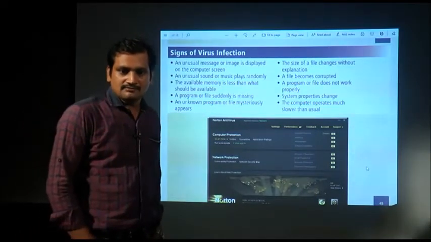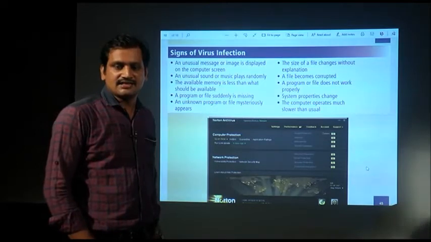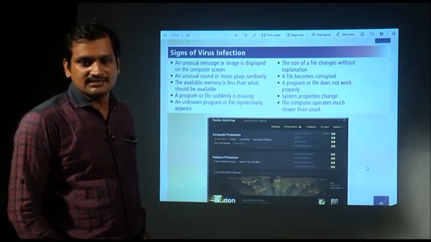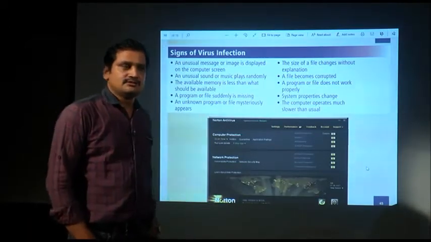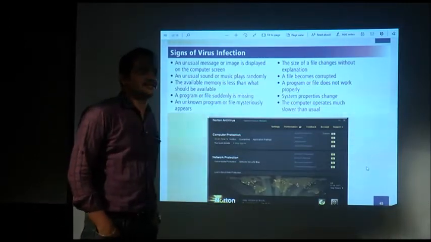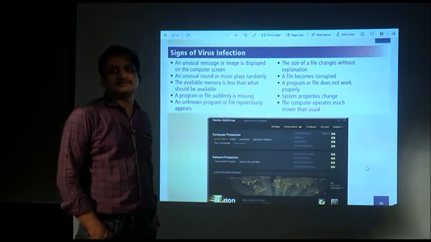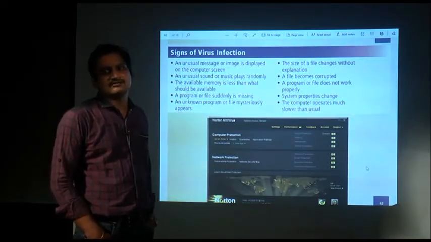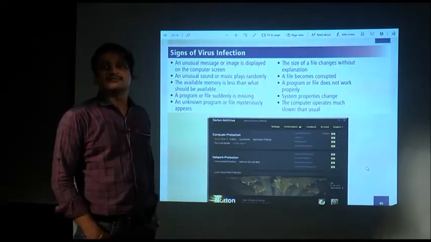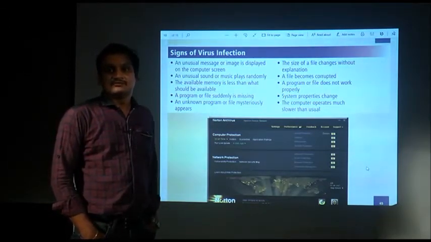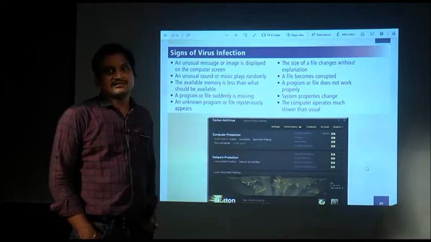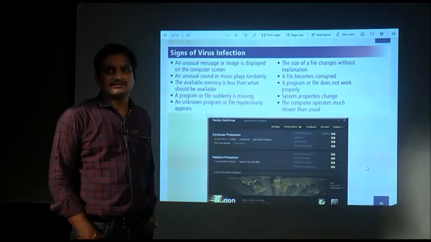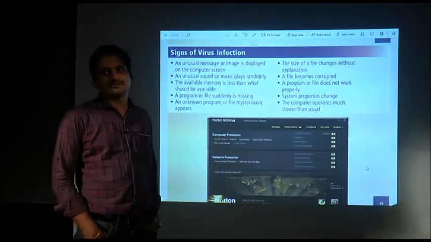An unknown program or file mysteriously appears, or the size of a file changes without explanation. You created a file whose size was 10 kilobytes, but after some days you find that the file is now 100 kilobytes. How does it happen? That means you should be alert that something is going on in the background without your knowledge, and some virus has entered your system.